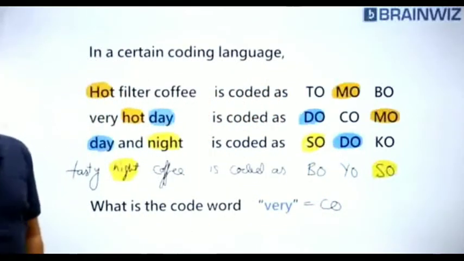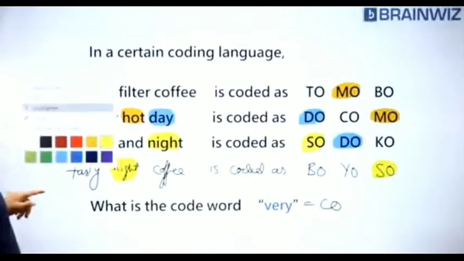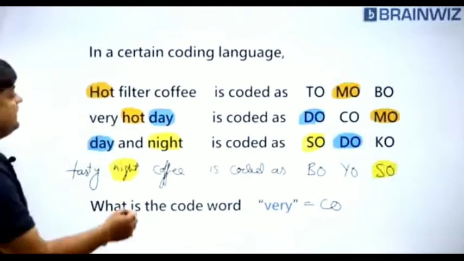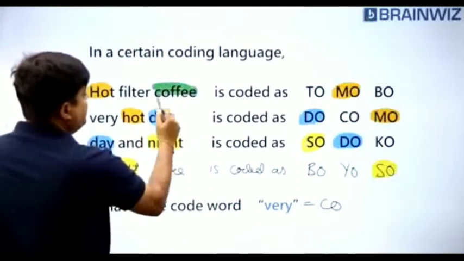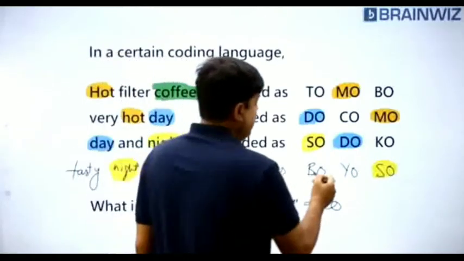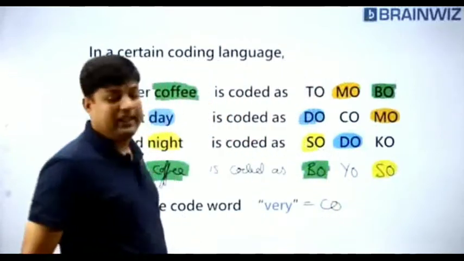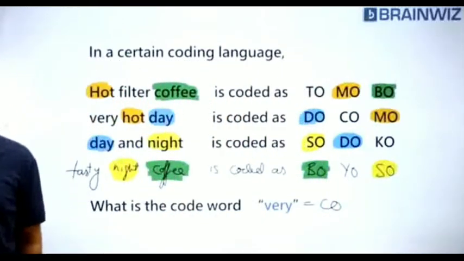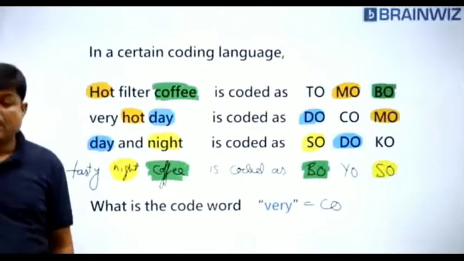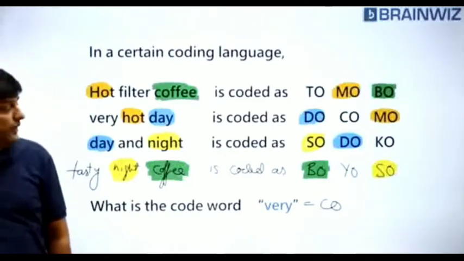Are you understanding, students, everybody? So night is coded as so. Anything else is common? Let's try to check it out. What else is common? The other thing we are finding common here is coffee. Coffee in the first, coffee in the last. Same fashion, bow in the first, bow in the last. So like this we are supposed to compare. Coffee is nothing but bow. Are you understanding, everybody? So now let's try to move forward here.